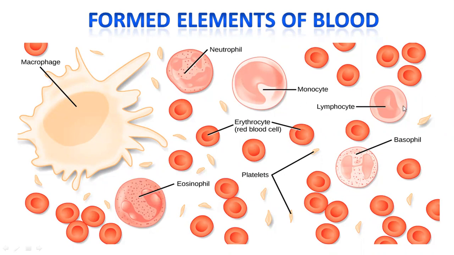You can see the large cells over here, and this is also one type of WBC, a macrophage. The pink color or larger cells, and the very large cells with irregular projections on the surface, all come under WBC. And here and there you can find small cells which have no particular shape and do not have any nucleus. They are called platelets. These are the three types of formed elements present in the blood.